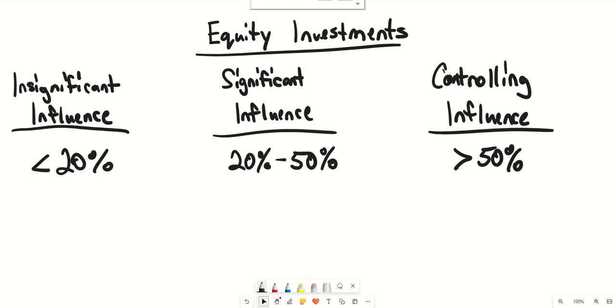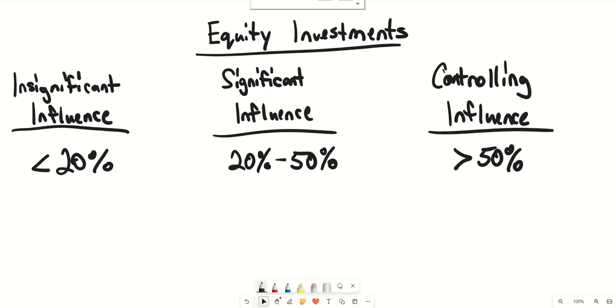You may have heard of an investor or investors that own 51% of the company. They probably gave away most of their shares, but they still want to have controlling influence over the business, which means they own at least 51% to still have control over the organization's decisions and the direction it is going to go towards.